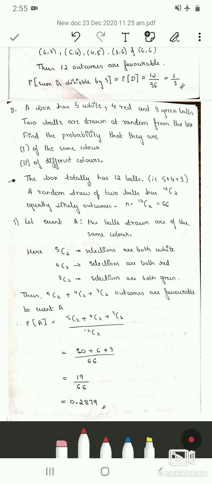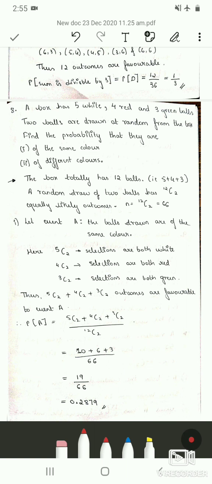We had seen in basic concepts of mathematics the concept of combinations, so I hope you remember that. Here, out of these 12 balls, we are randomly picking 2 balls. Therefore, we can do that in 12C2 possible ways.